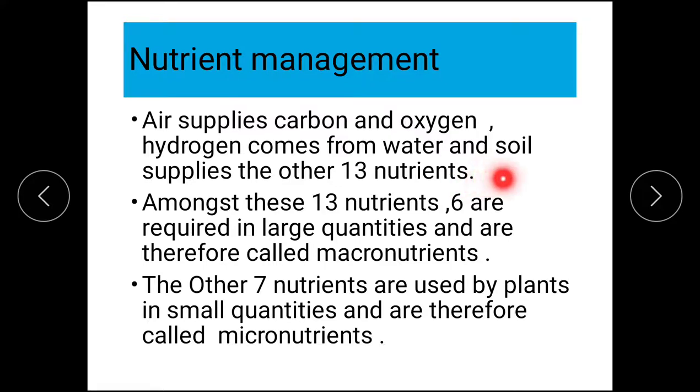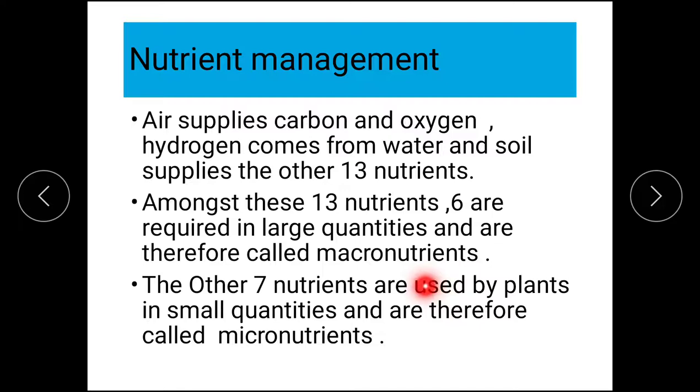So soil supplies the other 13 nutrients. Major nutrients are obtained by the plant from the soil. Amongst these 13 nutrients, 6 are required in large quantities and are therefore called macronutrients. See, this is an important question which is asked.